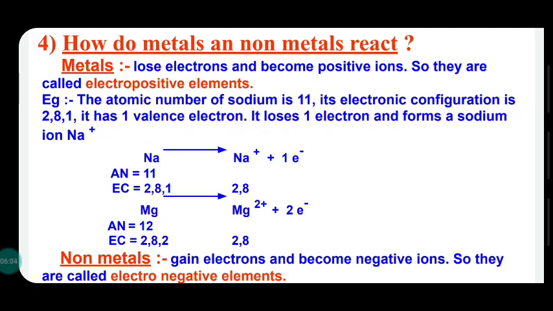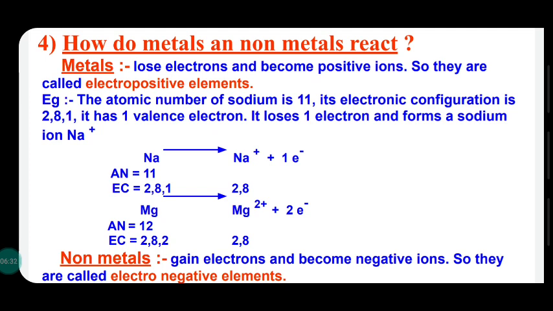So the compound is formed by the transfer of one electron from sodium to chlorine. A bonding is formed between sodium and chlorine. A relationship is formed between sodium and chlorine. The bonding is through the transfer of an electron from sodium to chlorine.